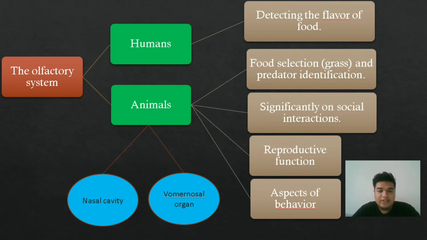The olfactory system can be divided into two main components. Firstly, the main olfactory system, which consists of the main olfactory epithelium in the nasal cavity, where the transduction of volatile odor occurs. And secondly, the accessory olfactory system, comprising the vomeronasal organ, where the transduction of non-volatile pheromones occurs.